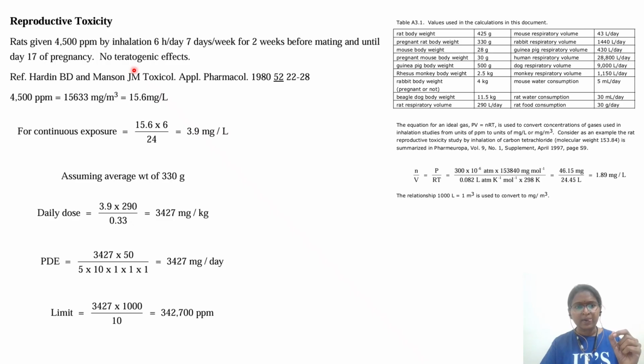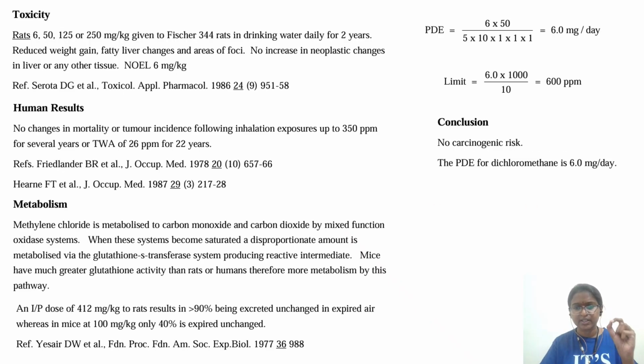This study is taken from 1980. Most of the studies, if you see 80, 85, 86, they have done conversions. Since they do not find any teratogenicity, F4 is also 1 and F5 is also 1, because this particular 4500 was considered as NOAEL. Okay, pause the video, please go through the calculation.